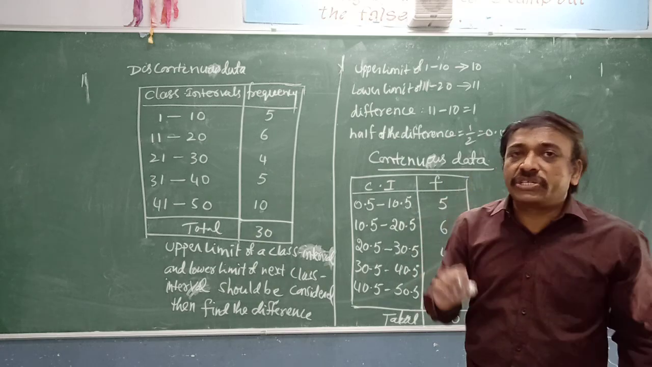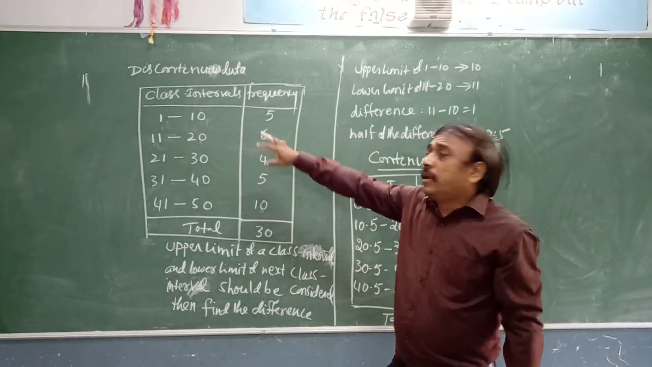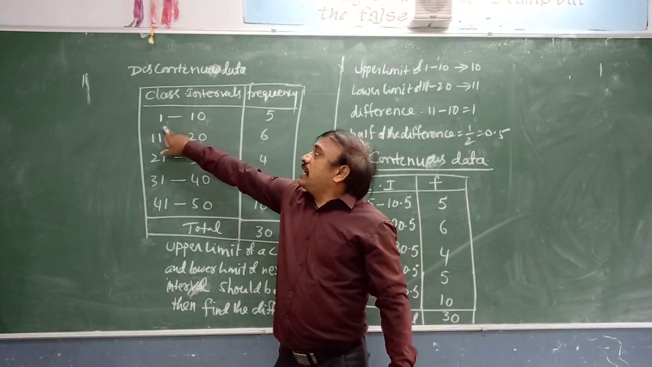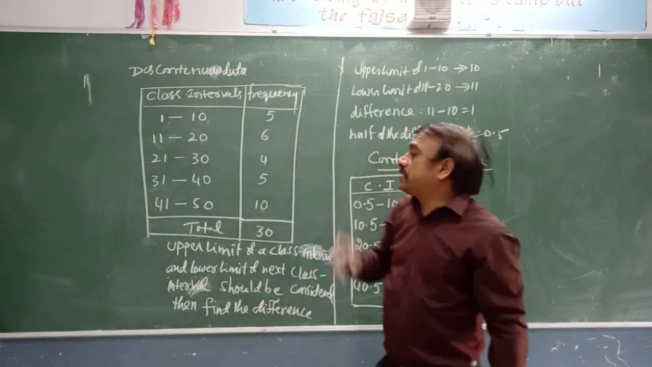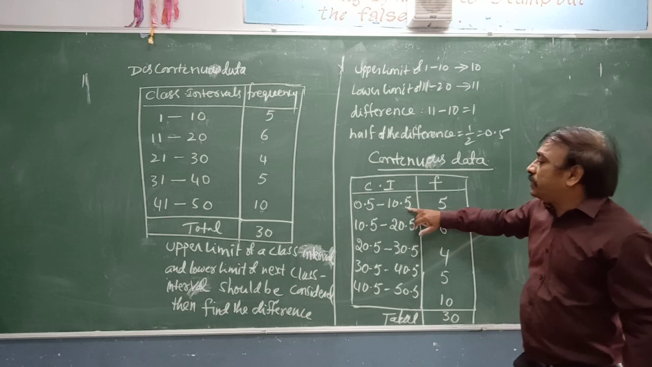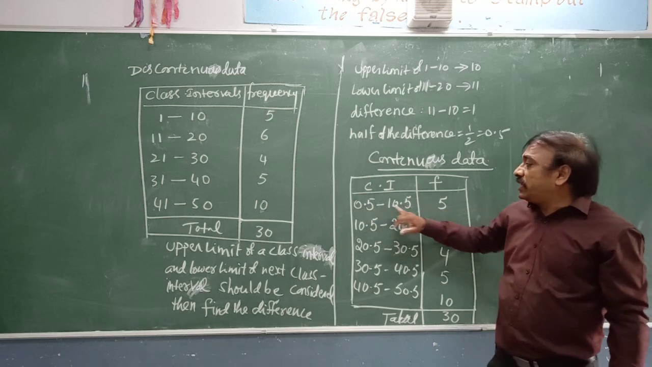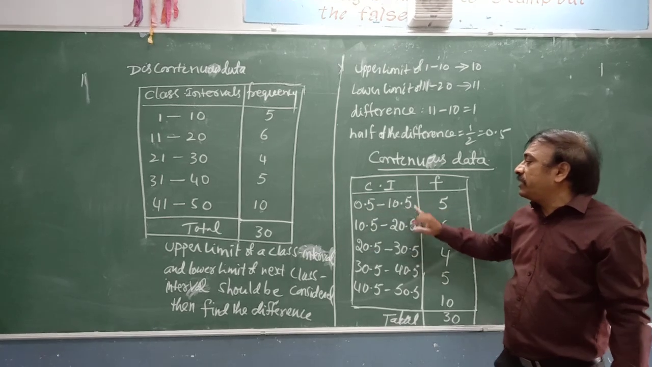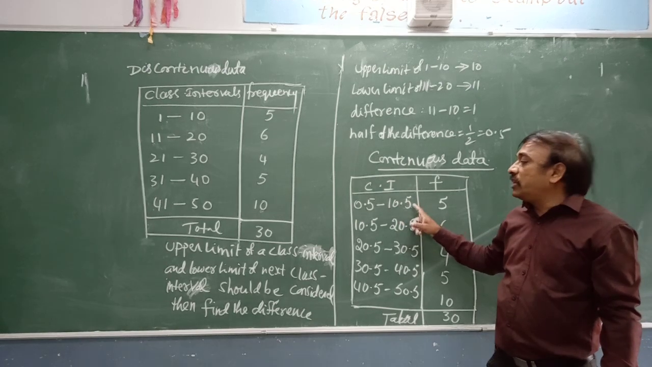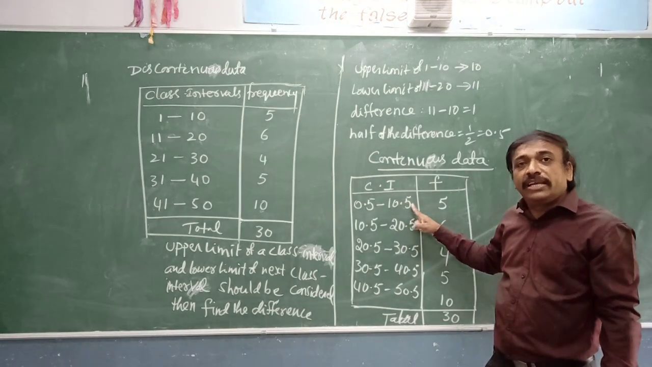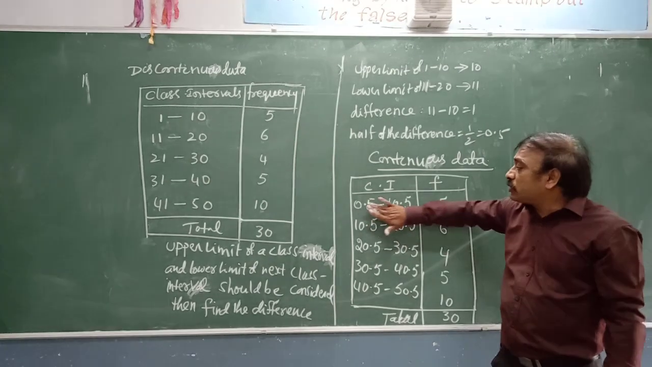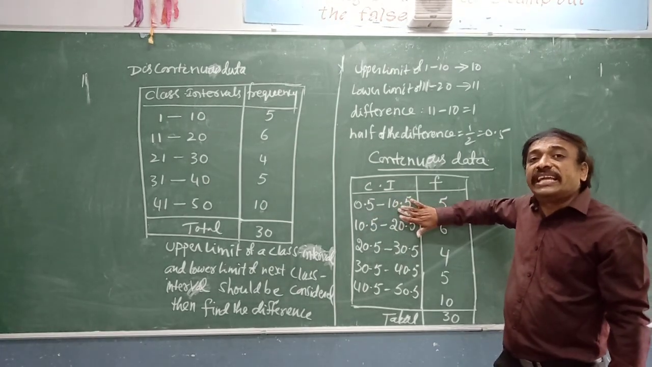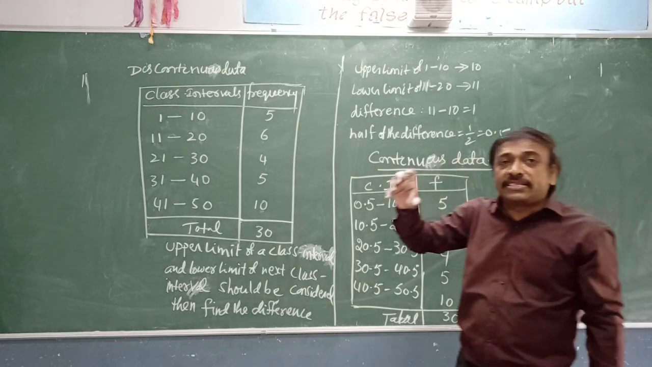Range, the size, is nothing but from 1 to 10. 1 and 10 both will be included, so totally 10. That is called the size. Here also 0.5 to 10.5, and then 10.5 to 20.5. The 10.5 observation will not be counted in the first class interval. It will be counted in the next class interval. So here also the class size will be 10. That is called class size.